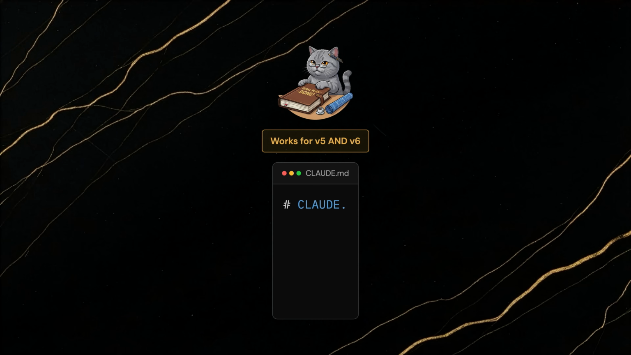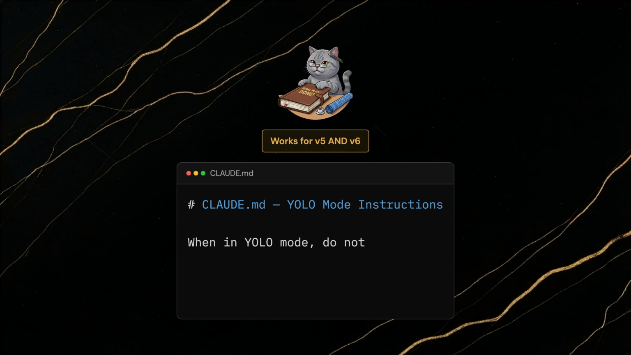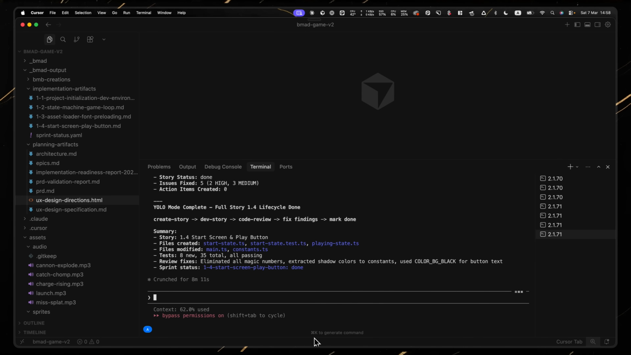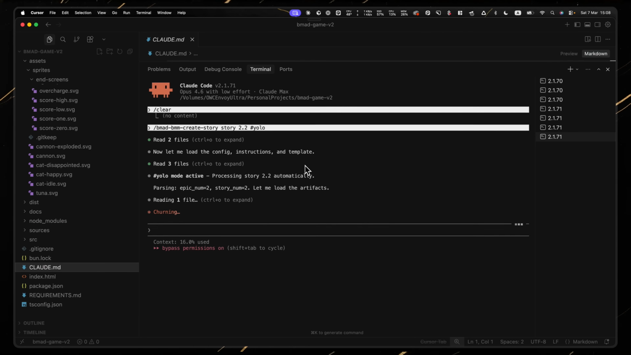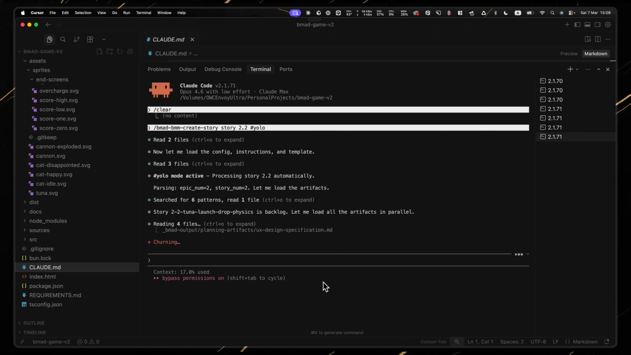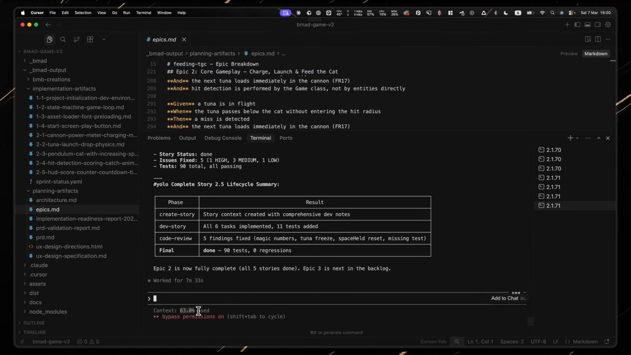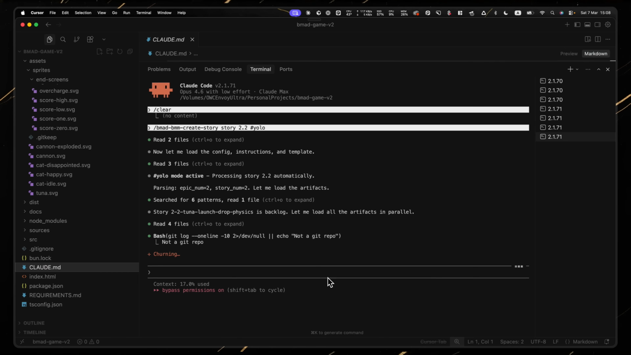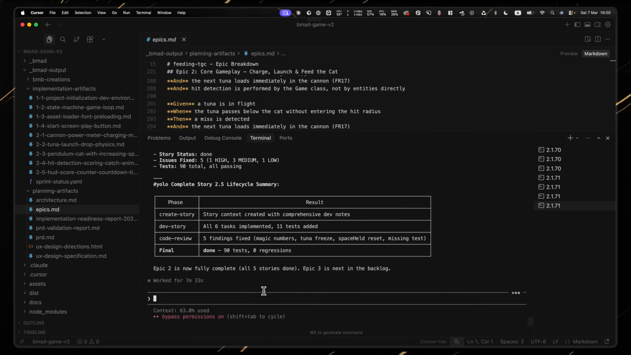After some frustration, I discovered the real trick, and this works for both V5 and V6. I added instructions to the project's CLAUDE.md file. "When in YOLO mode, do not stop. Go to the next logical step: develop, review, fix, complete. Do not stop until the story is done. Use subagents where applicable." That made a drastic improvement. With those instructions, each story would accurately run to completion autonomously: develop, review, apply fixes, all in one go. I could clear the context, paste the next story command, and walk away. If you're going to use BMAD, this trick is essential.